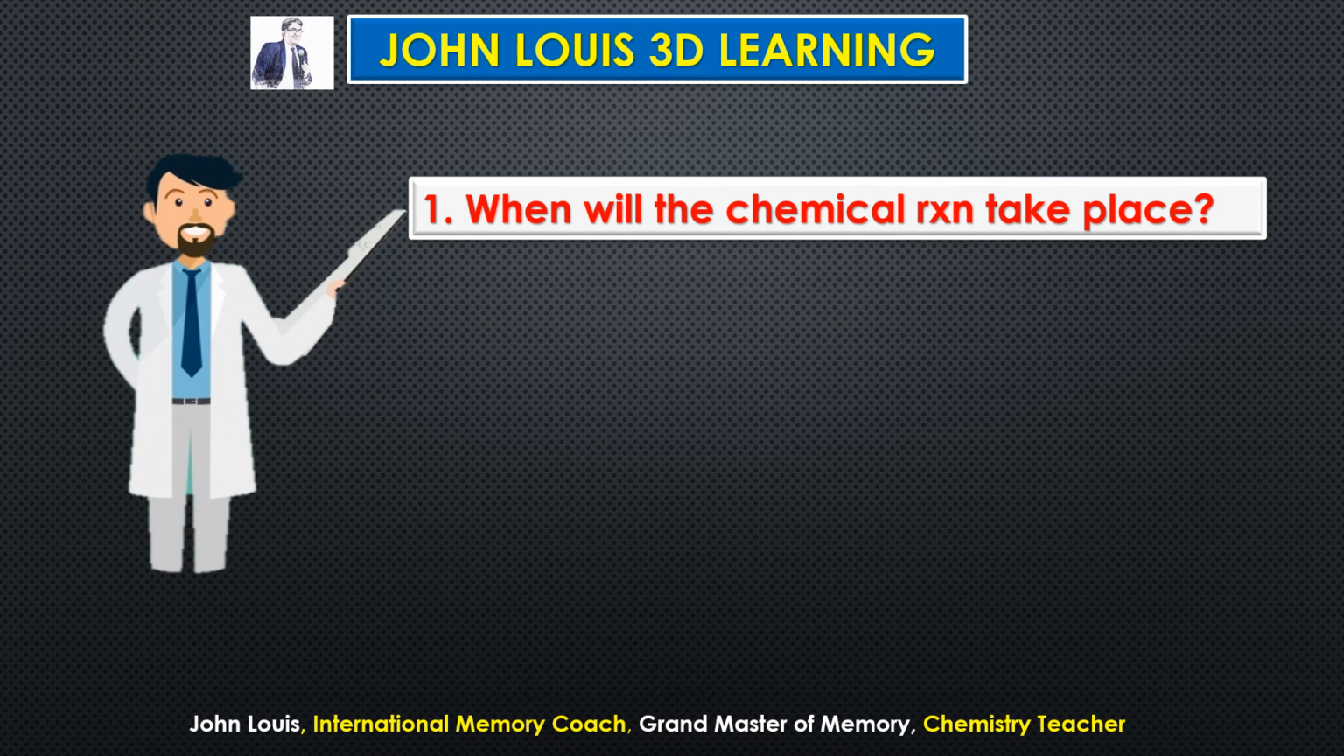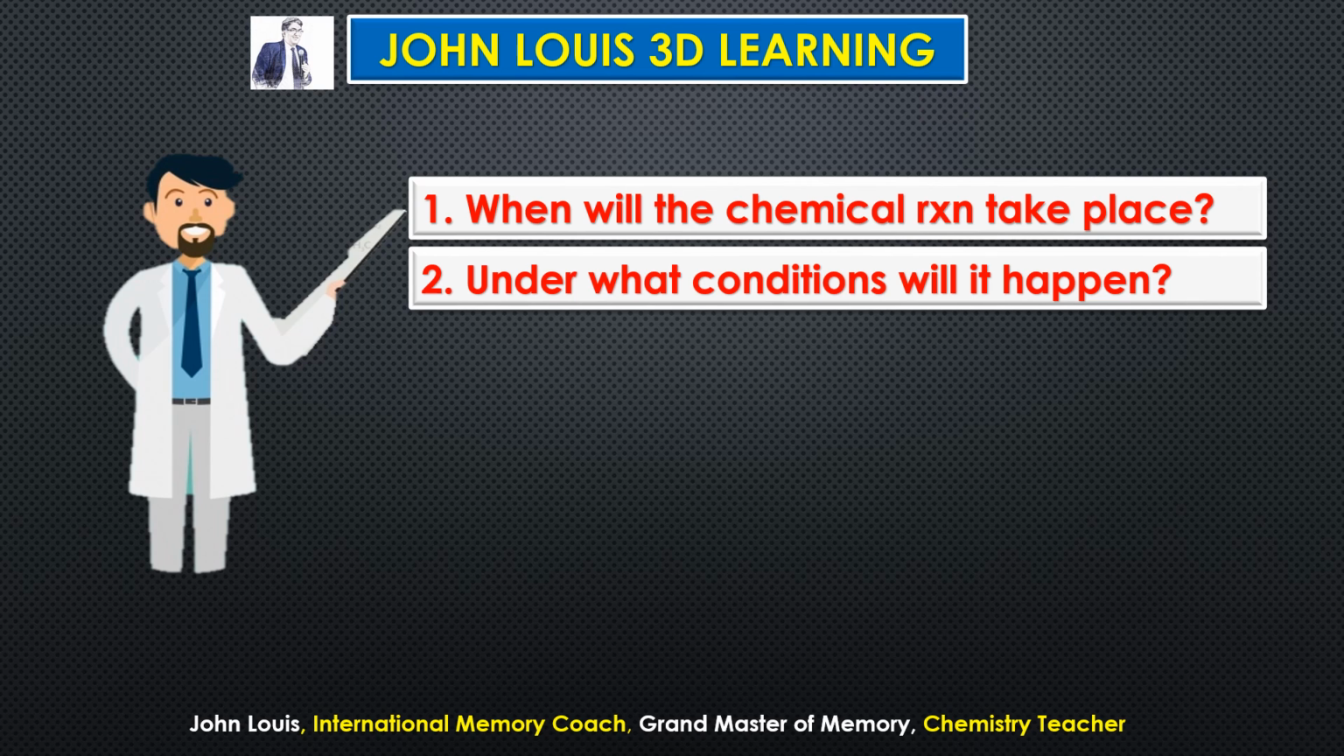Okay, so when will the chemical reaction take place now? We understood what is a chemical change, or what is a chemical reaction. But when will the chemical reaction take place? So I told you already in the beginning, when they collide with one another, chemical reaction will take place. When they will collide, what are the conditions in which they will collide so that the reaction will take place? All those things we will see in the next video.